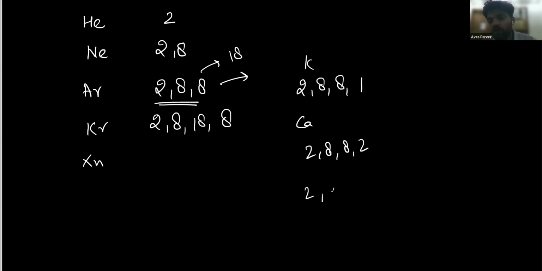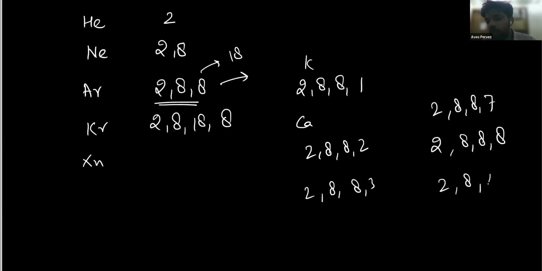Then so on 2, 8, 8, 3, up to 2, 8, 8, 8. Now the next one will not be 1, because the outermost shell is already filled with 8, so this electron will come into the third shell: 2, 8, 9, 8.